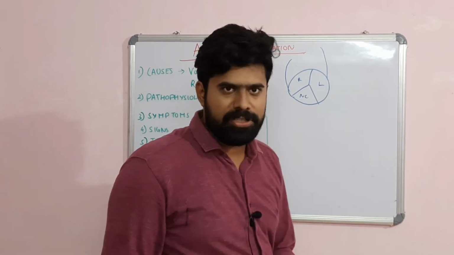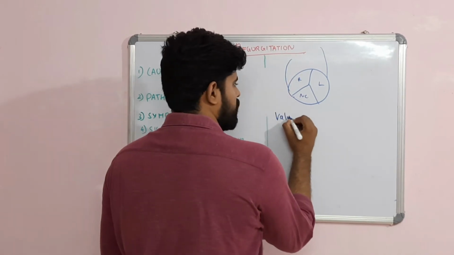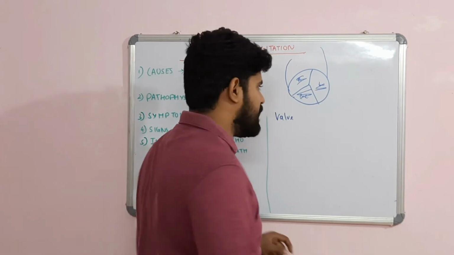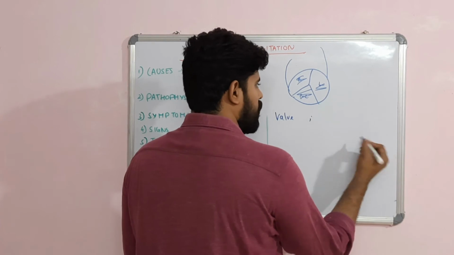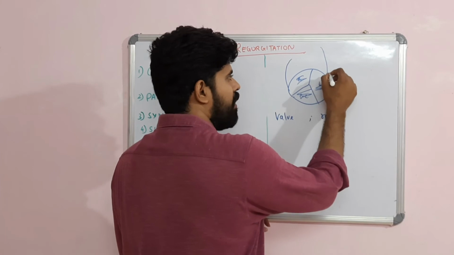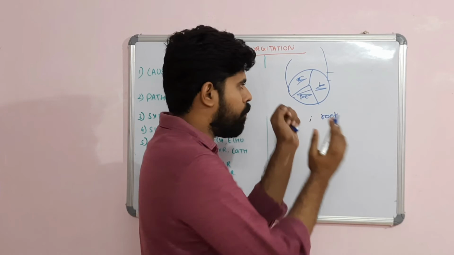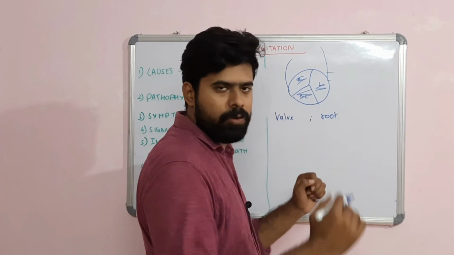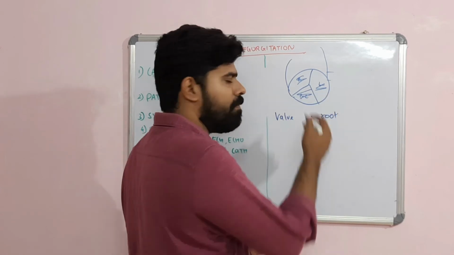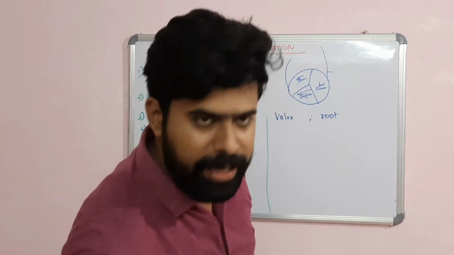Now, aortic regurgitation can occur because of two reasons. One is the valve reason. The problem in any of these three is the valve reason causing aortic regurgitation, or it can be secondary to a root problem. This is the root of the aorta involving the annulus and the proximal ascending aorta. If this root undergoes dilatation, this will pull the leaflets apart, resulting in defective closure and secondarily causing aortic regurgitation. In root problems, the valves may not be involved. So, these are the two types of aortic regurgitation.